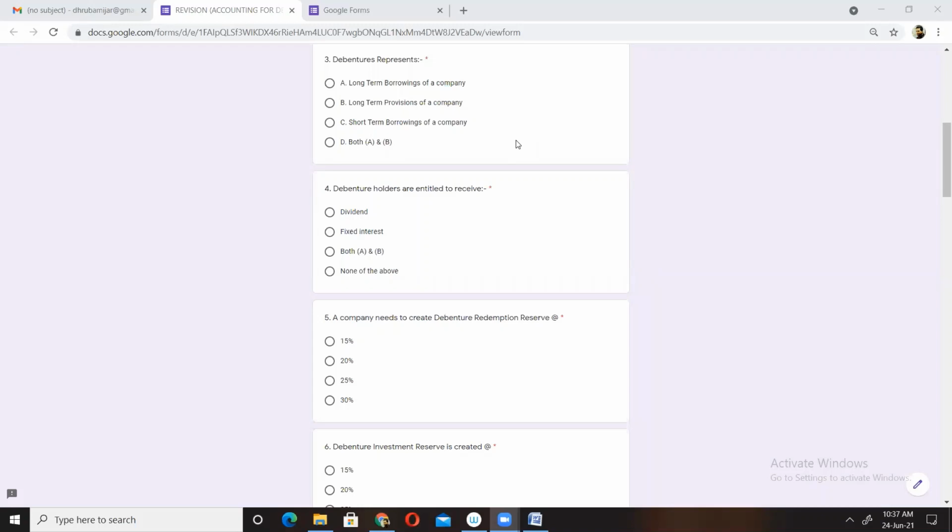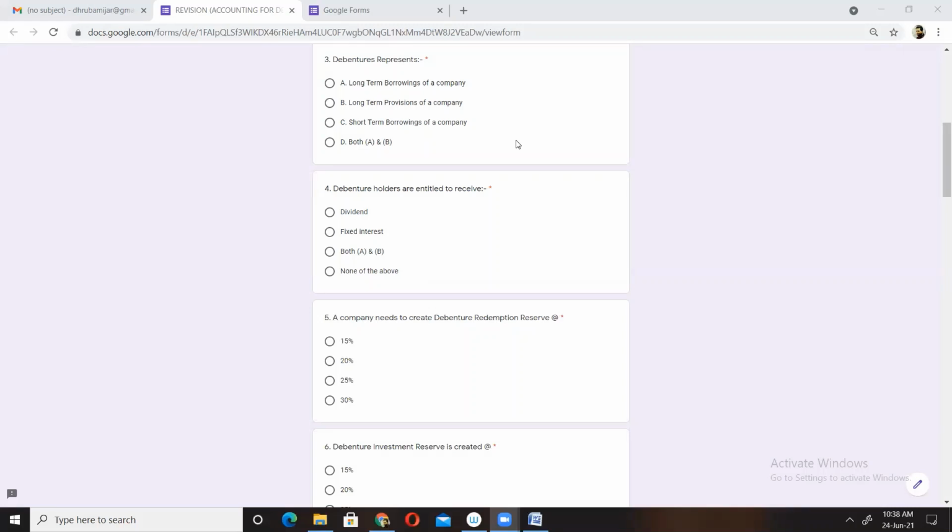Usually here you see nothing is mentioned whether the debentures are issued for more than 12 months or less than 12 months. So in such case, we should classify debentures as long-term borrowings. I repeat, debentures represent long-term borrowings of a company if nothing is mentioned.